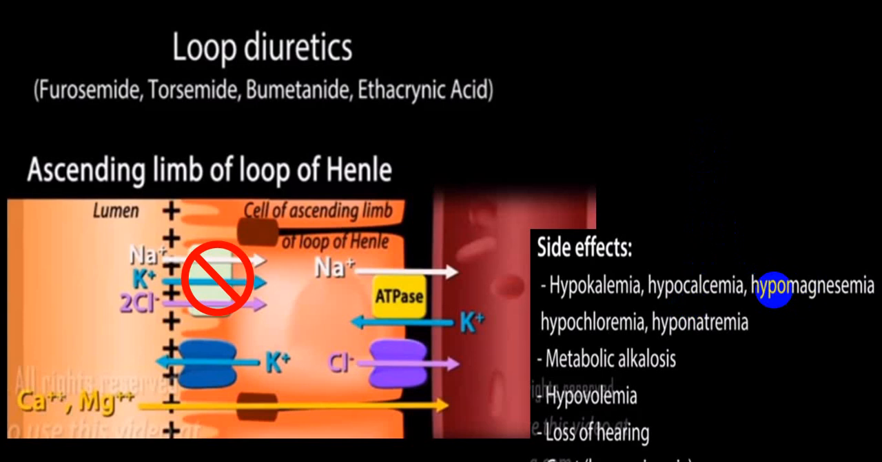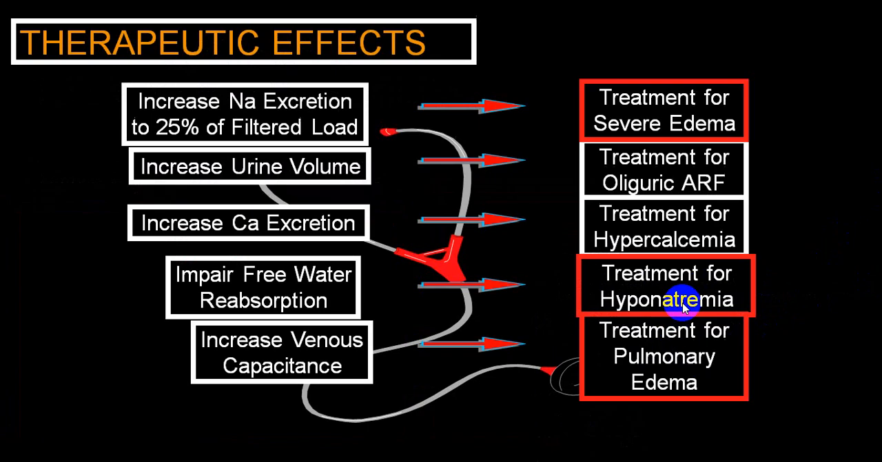It will end up with hypomagnesemia. So that will end up with what we call as hypokalemia, hypocalcemia, hypomagnesemia, hypochloremia, hyponatremia. A lot of electrolyte imbalance, so you should keep it in mind.